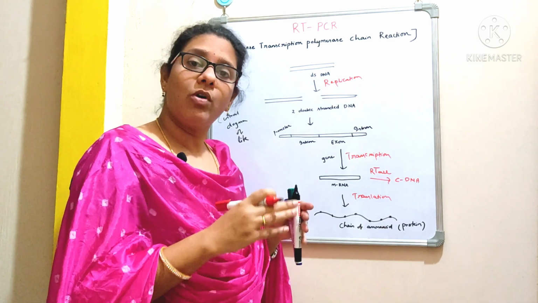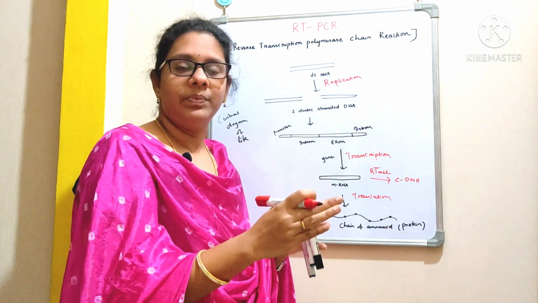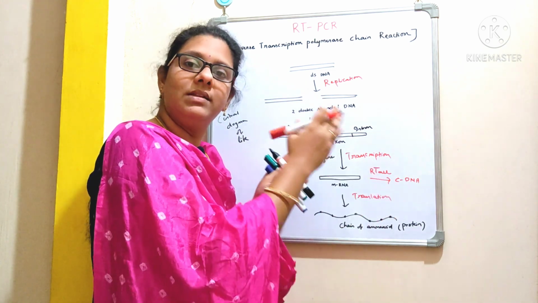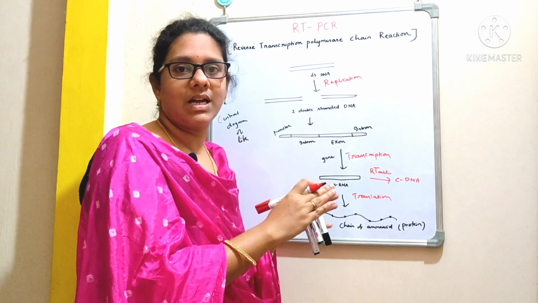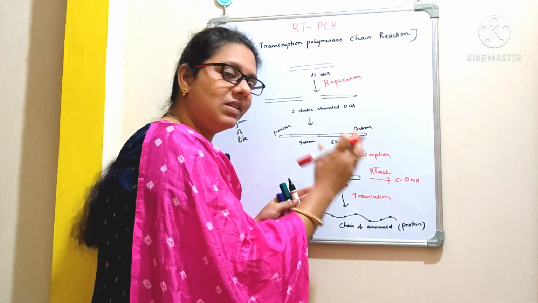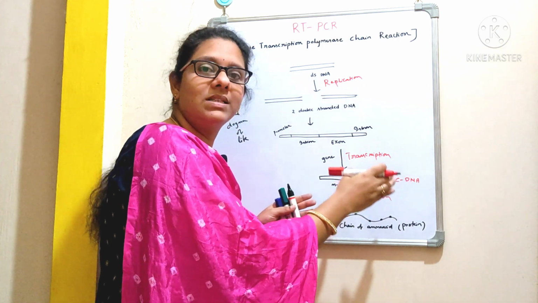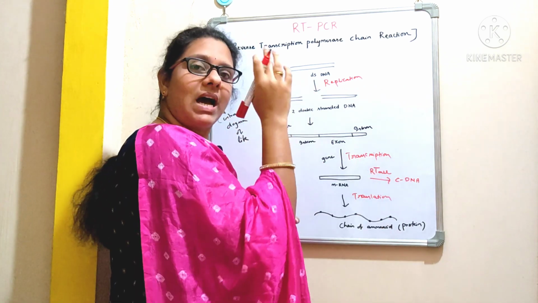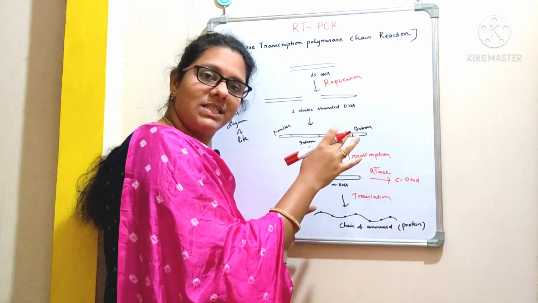And if we want to study the RNA, first it should be converted to DNA. That is what I said here. The synthesis of cDNA from RNA is called the reverse transcription process, and for this we need an enzyme called reverse transcriptase. For this RT-PCR, as I just explained, what is the starting material?